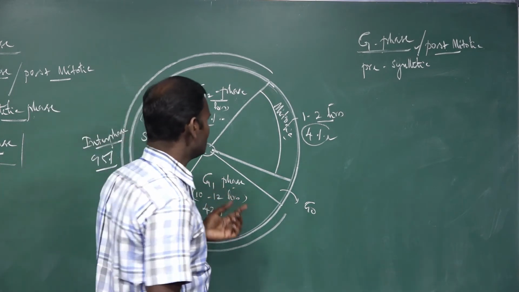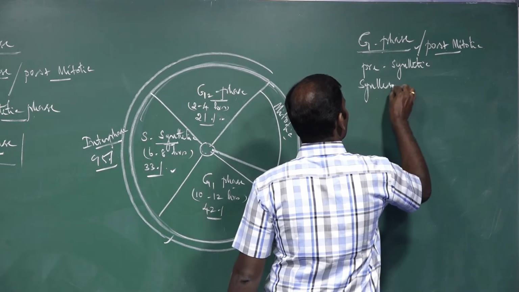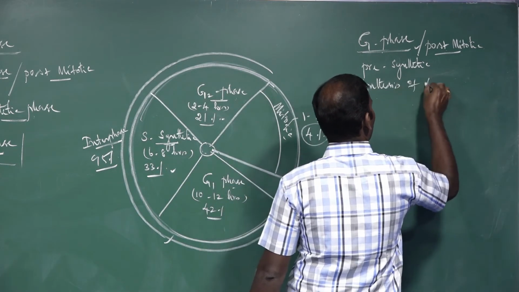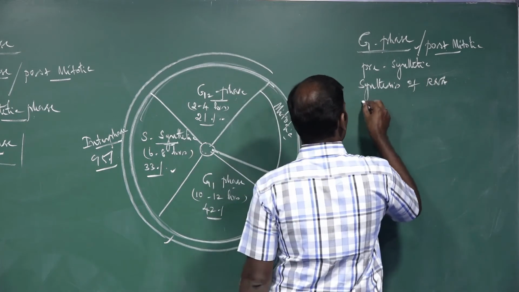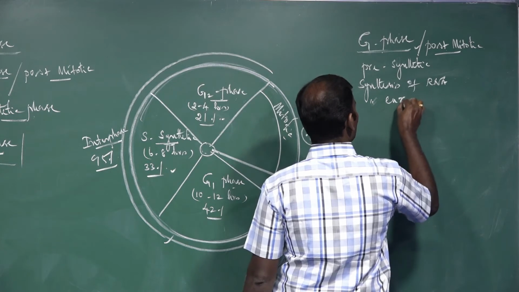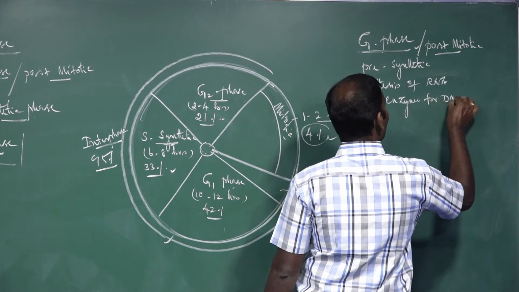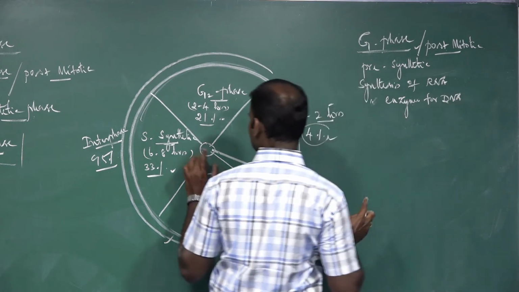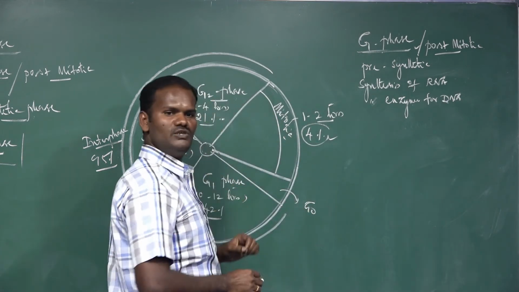During this phase, there is synthesis of RNA, which is essential for protein synthesis, then synthesis of enzymes for DNA replication, because DNA replication takes place in S phase. Those enzymes are all synthesized in the G1 phase.